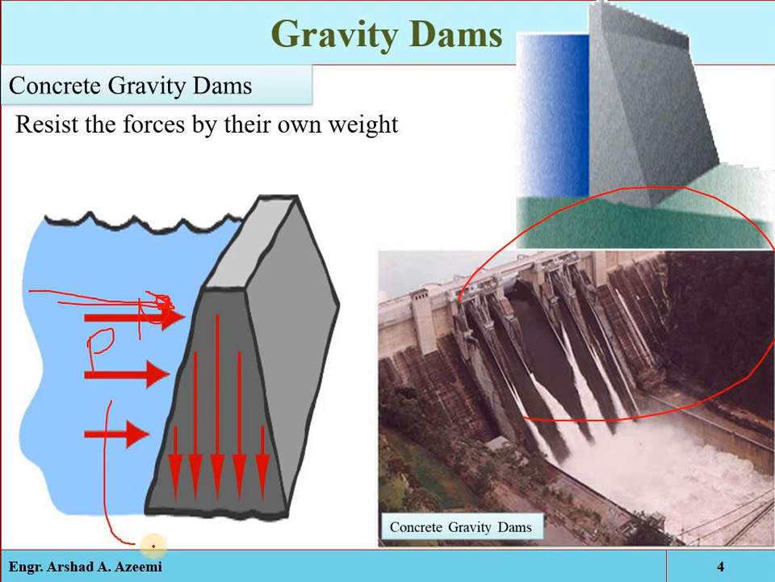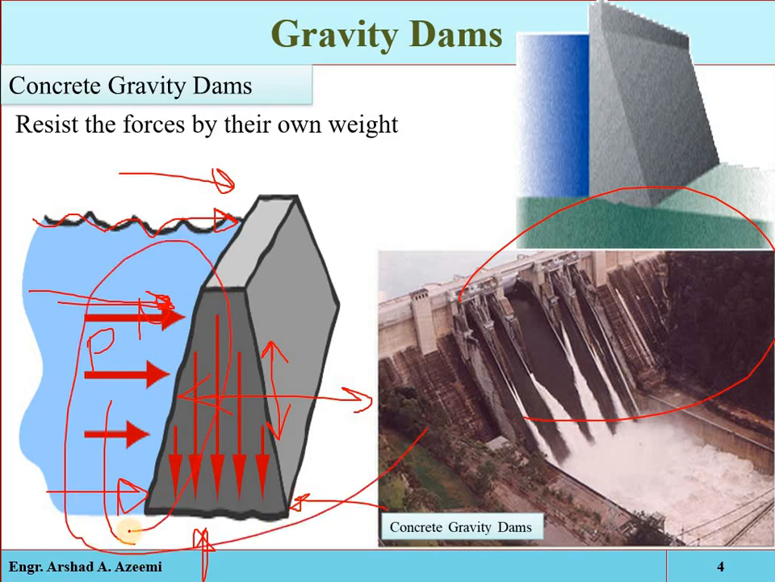Due to the seepage of water, some uplift pressure will be exerted on the structure. Due to earthquake pressure, there will be either horizontal or vertical forces acting on the structure. Also, if waves are generated on the surface of the reservoir, there will be wave pressure, wind pressure, silt pressure, tailwater pressure, and ice pressure. So all of these are called the destabilizing forces.